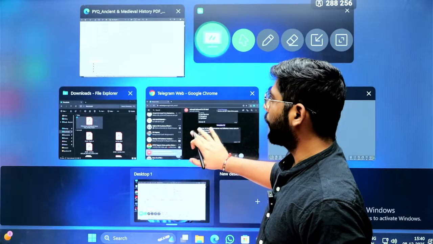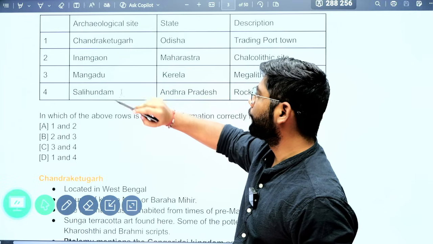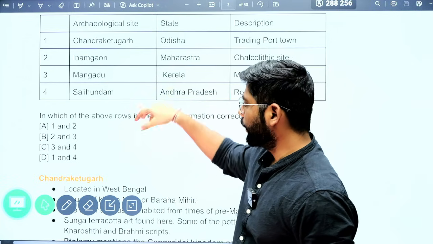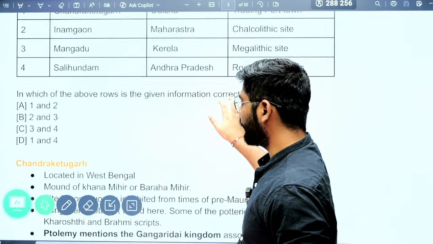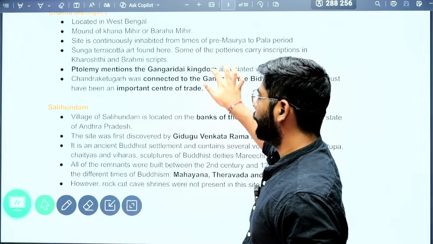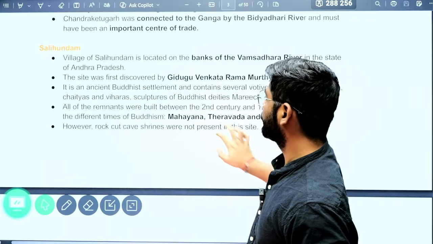So now you have got to know about these two sites. Chandrakatugar we have covered and Salihundam we have covered. Now the remaining sites we will cover in this particular format. We are going to start from the early Paleolithic and go till the Indus Valley civilization.